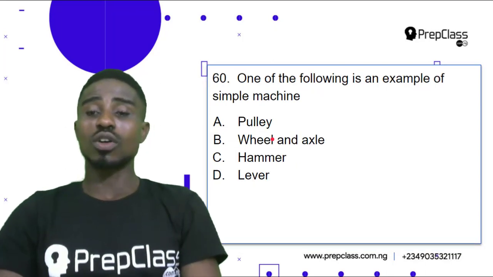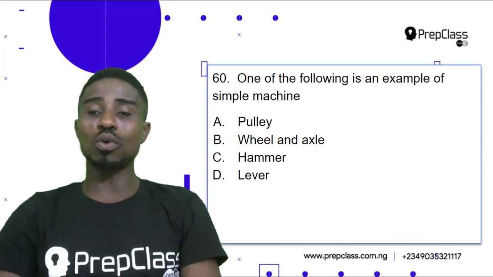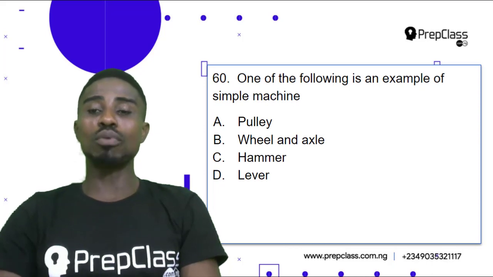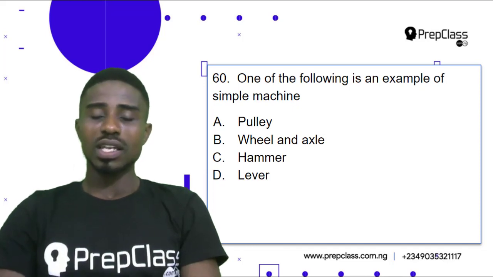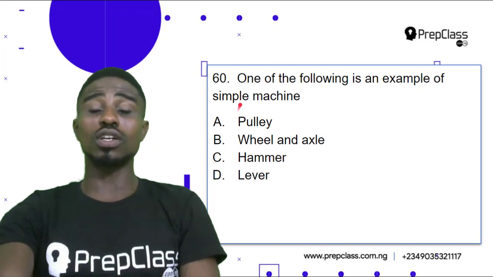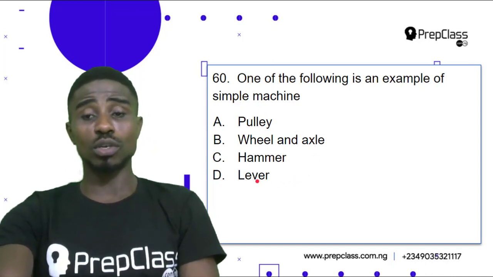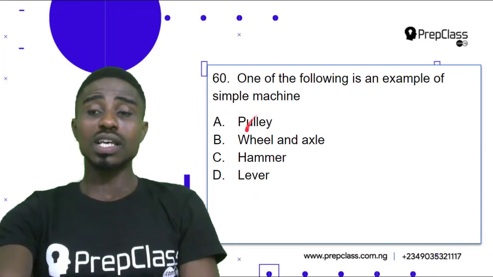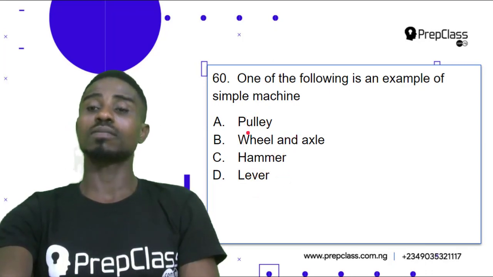Question 60. One of the following is an example of simple machine. A, pulley, B, wheel and axle, C, hammer, D, lever. Now, in looking at this question, you would understand and you will agree with me that there's an error in this question because all of these options are examples of simple machine.